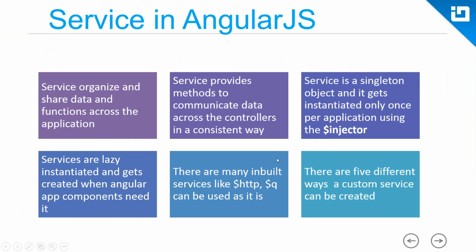We just learned what services are. In AngularJS, services are used to organize and share data and functions across the application. Services provide methods to communicate data across the controllers in a consistent way. A service is a singleton object and gets instantiated only once per application using the injector. So we just saw that if you use a controller 10 times, there would be 10 objects of the controller. If you use a service 10 times, or 100 times, there will be only 1 object of the service.